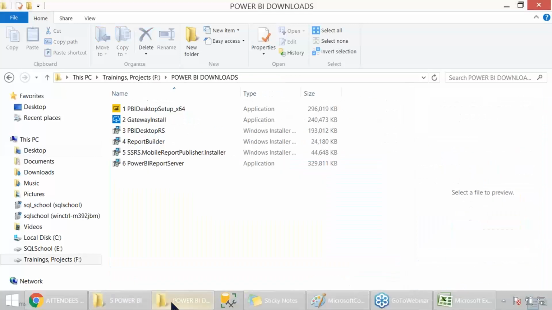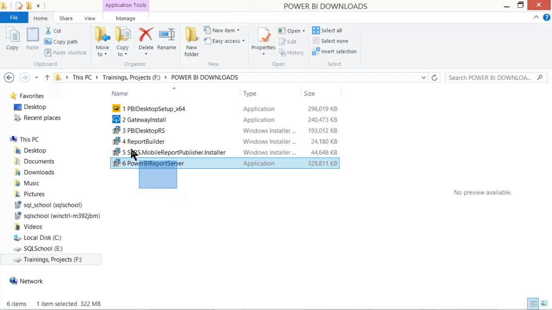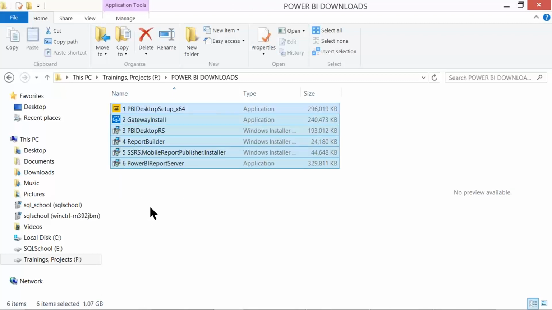So in our course, in addition to Excel, we need to work with 6 different tools, a total of 6 different installations. Each of these tools serves its own purpose, either for designing the report, deploying the report, making your report live, or for data sync, synchronizing the data.